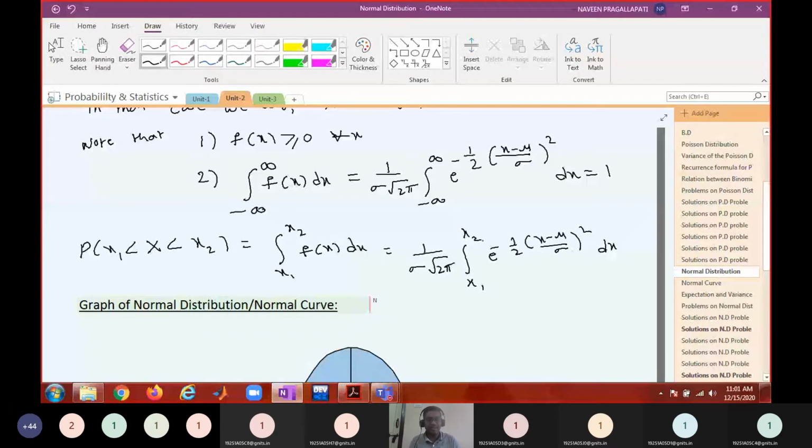Please make this correction in your notes. So the probability that x1 less than x less than x2 is nothing but the definite integral from x1 to x2 of f of x. f of x is nothing but this function.